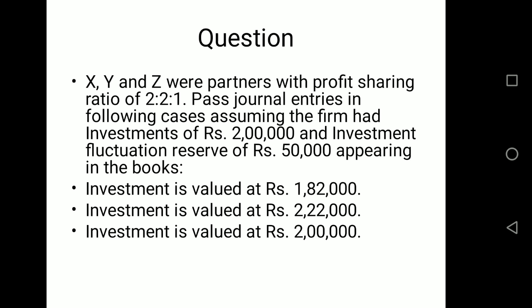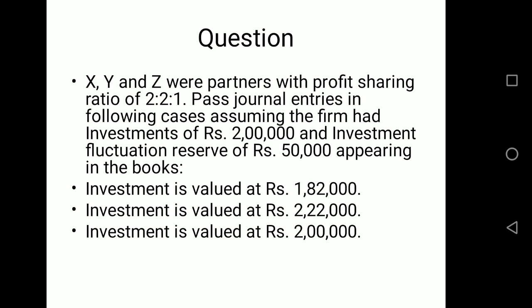Pass journal entry in the following cases, assuming that the firm had investment of rupees 2 lakh and investment fluctuation reserve of rupees 50,000 appearing in the books. And we are given three different cases. Investment is valued at rupees 1,82,000, investment is valued at rupees 2,22,000, or investment is valued at rupees 2 lakh.